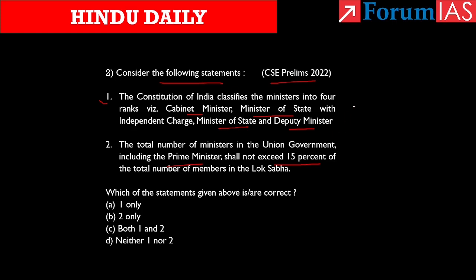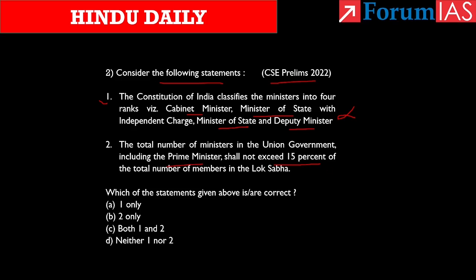Hence, this statement is wrong. The classification of the Central Council of Ministers into a three-tier body, that is the Cabinet Ministers, Ministers of State with independent charge, and Ministers of State and Deputy Ministers, are all British parliamentary conventions. So the Constitution has not mentioned anything about the classification of the Council of Ministers.